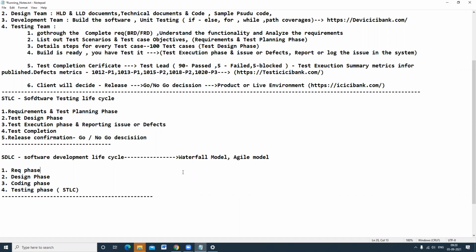Okay, what is a Scrum call? When will it be conducted? Daily, in the first half. Once you go to the office, immediately in the first 30 minutes, it will be planned by the Scrum Master. You have to join that call in Microsoft Teams or a get-together. Okay, like that. So now we understood. This Scrum meeting will be there only in the Agile model, not in Waterfall.